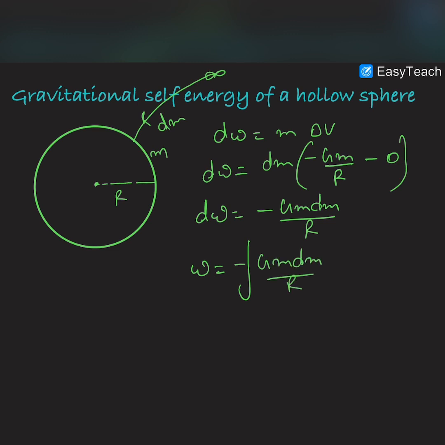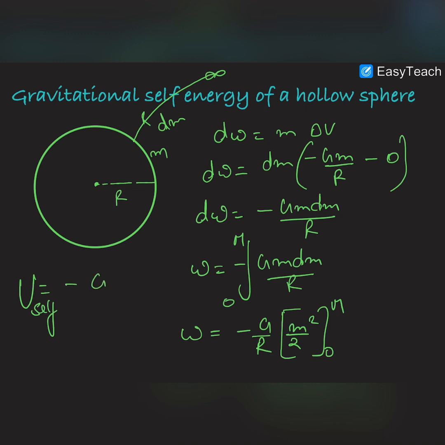The limit of m would be from 0 to capital M, because the total mass of this hollow sphere was capital M. So the work done will be minus G by r times m square by 2, with limits from 0 to M. This work done is equal to the self energy of this sphere, and this is minus GM square by 2r.